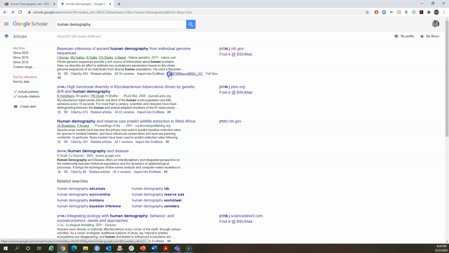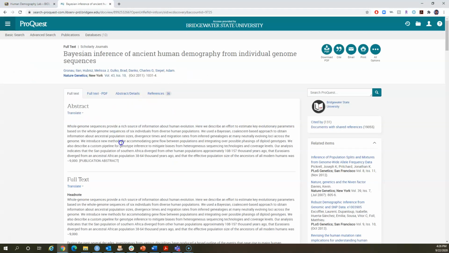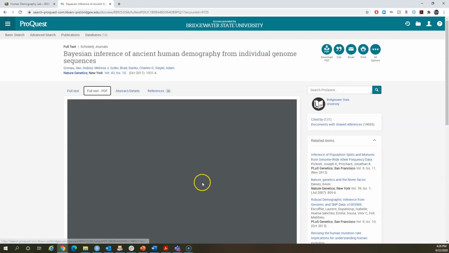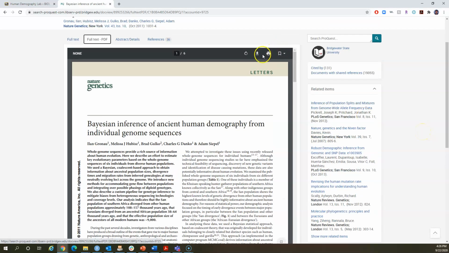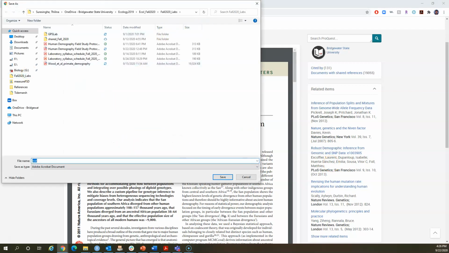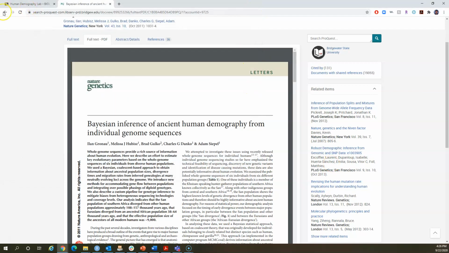Look at this double arrow. I'm going to click it, and then I'm going to click this link. It says Find IT at Maxwell BSU. Let's see what happens when you click that. Sometimes these links could be broken, so just be patient if that is the case. See, it gave me direct access to that article, which comes in a PDF. I personally like reading out of the PDF. I can easily save it wherever I want and read it subsequently.